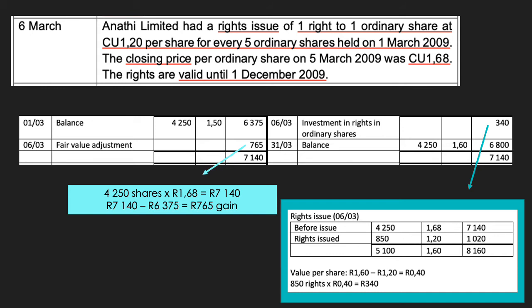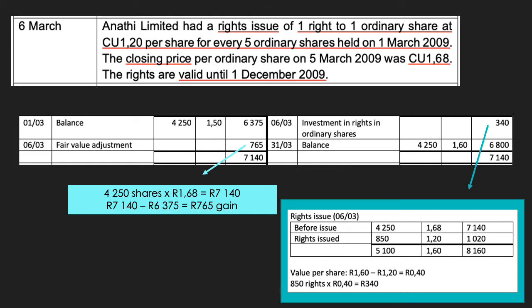By comparing the R1.60 and the R1.20, we can get the value of the right. The value of the right is the difference between the two, and in order to get the total value of the rights that we now have, we have to multiply that value by the number of rights which we are entitled to, which is 850 rights.